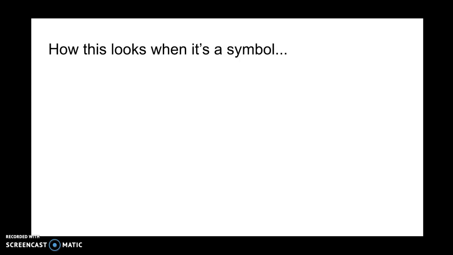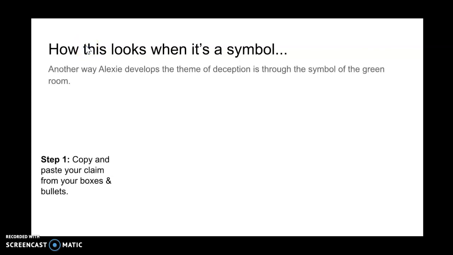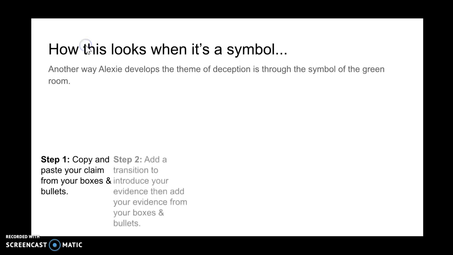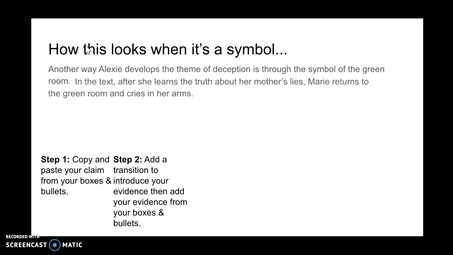Now remember, you can do this same work if you're working with a symbol instead of a moment. Step 1's the same. Copy and paste your claim from your boxes and bullets. I can add that in. "Another way Alexie develops the theme of deception is through the symbol of the green room." Step 2 is add a transition to include your evidence, and then add your evidence from your boxes and bullets. So I need a transition before I actually drop in the quote. I'll say, "In the text, after she learns the truth about her mother's lies," there's my transition, "Marie returns to the green room and cries in her arms."